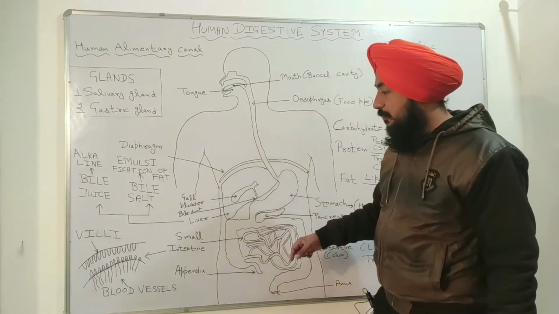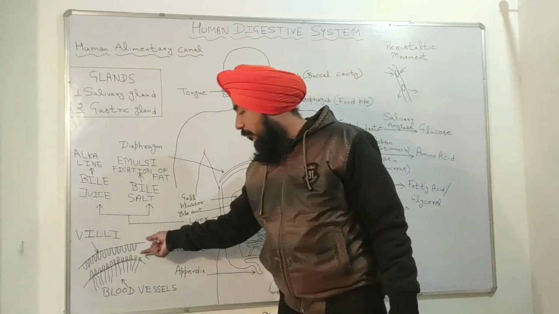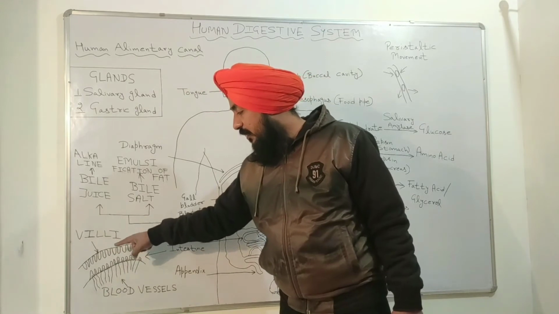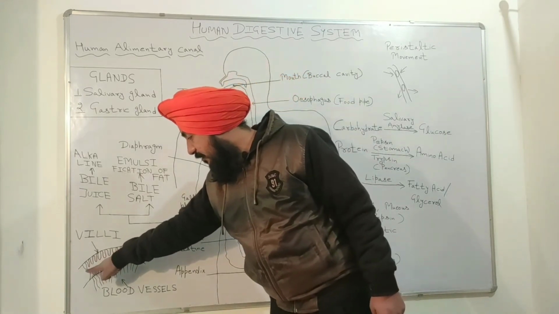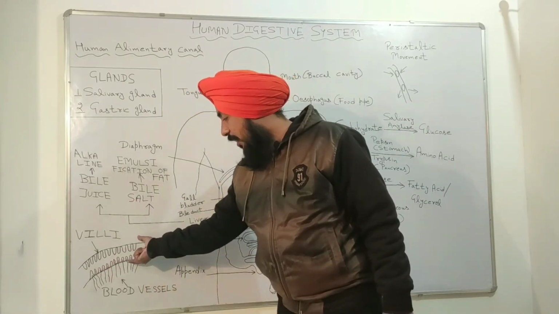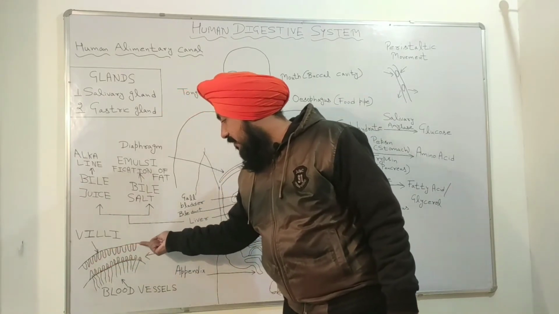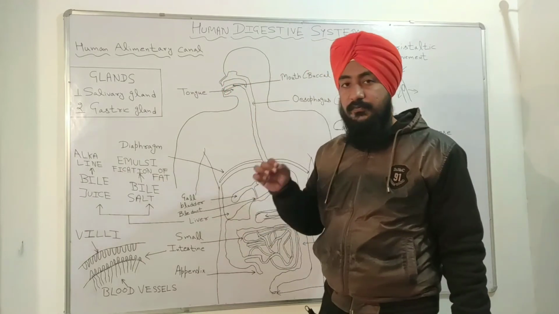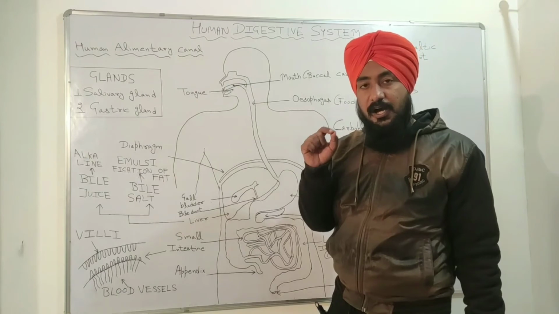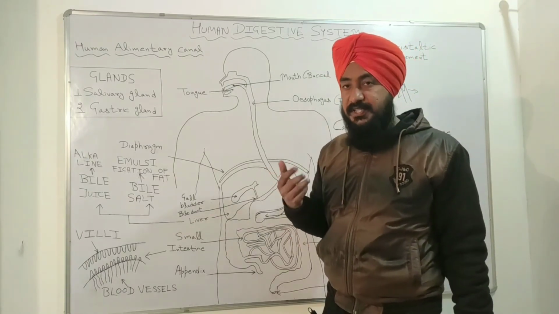In the small intestine, I have made a large view. In this view you can see small finger-like projections, and these finger-like projections are called villi. Now what is the function of villi in the small intestine?